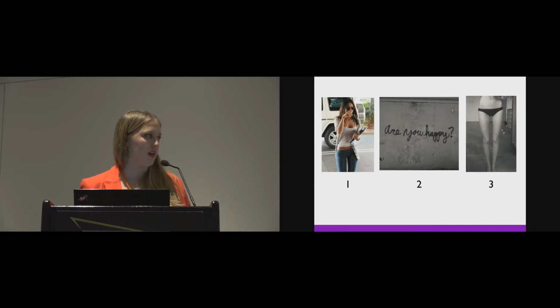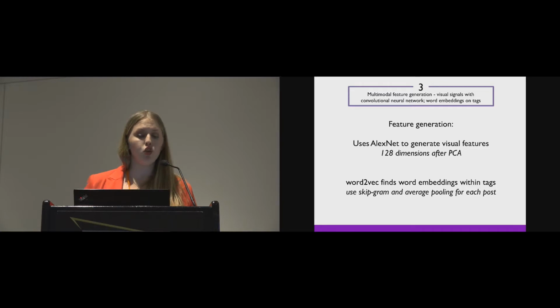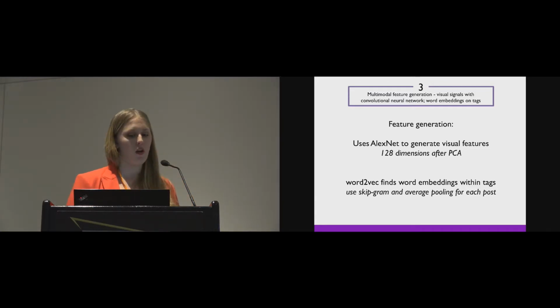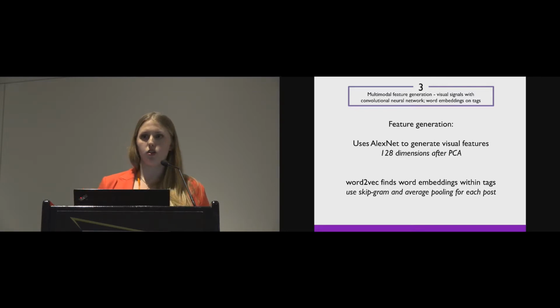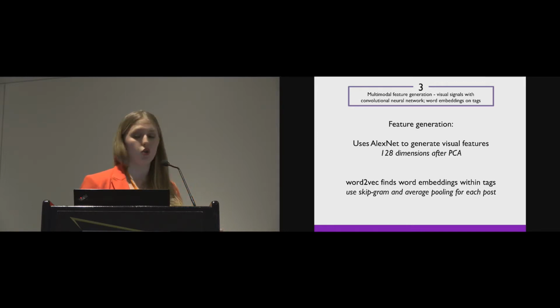So using all of this data that we've labeled, we then generate our multimodal features. For our visual signals, we use AlexNet to generate our visual features. There are many implementations in computer vision of architectures that you can use to identify signatures in images, but we pick AlexNet because of its long history of working well across many data sets.